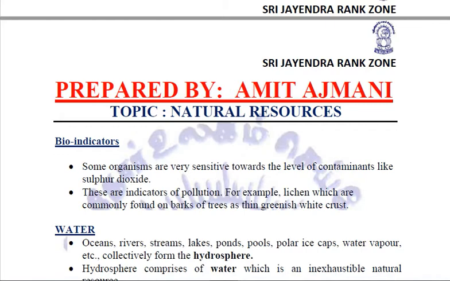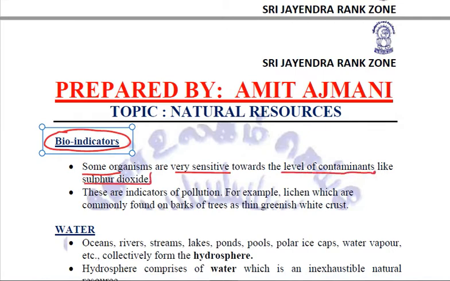So these are the two major problems we are dealing with: global warming and ozone depletion. Now there are certain bioindicators. What are bioindicators? Some organisms are very sensitive towards the level of contaminants like sulfur dioxide, and these are the indicators of pollution. For example, lichen. They are commonly found on barks of trees as a thin greenish white crust. So they are the indicators showing that the pollution level is increasing.